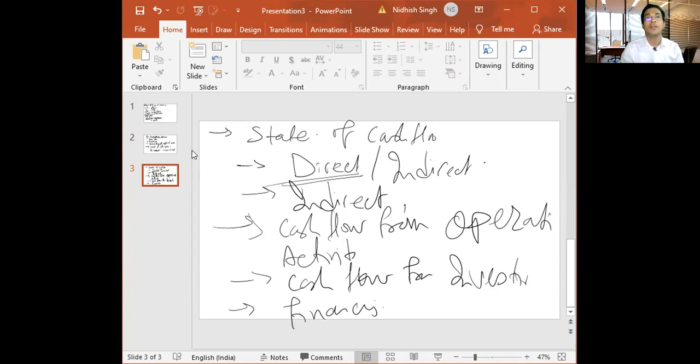And thirdly, the cash flow from financing. That means any transaction with the shareholders or any payment for their dividend or any such income from the investment in other companies or the dividend. So that will be considered the cash flow from financing, because it is purely finance. It is a long-term capital that we are talking about. So that will go under cash flow from financing. That's how we prepare the statement of cash flow.